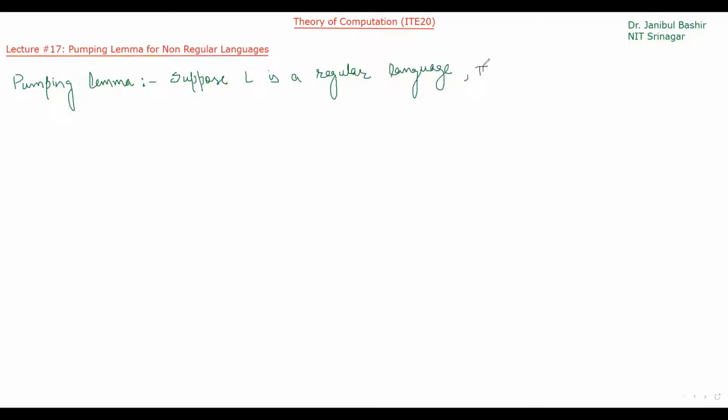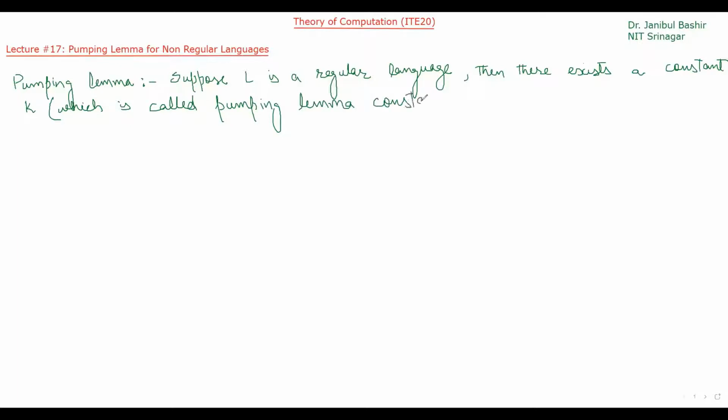Suppose L is a regular language, then there exists a constant k, which is called the pumping lemma constant, that depends on the language, such that